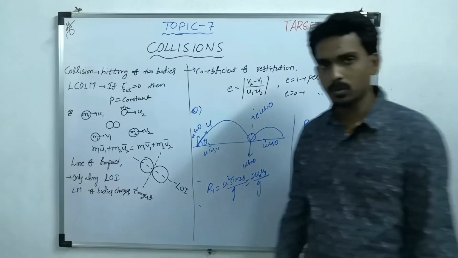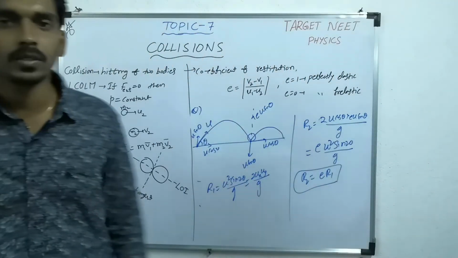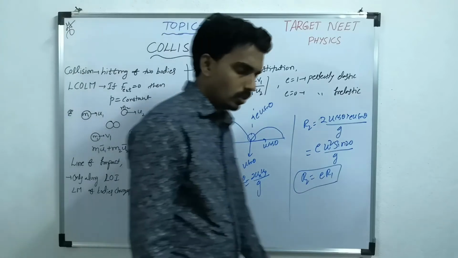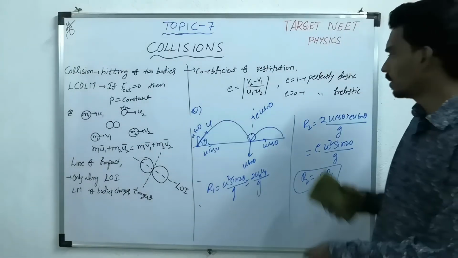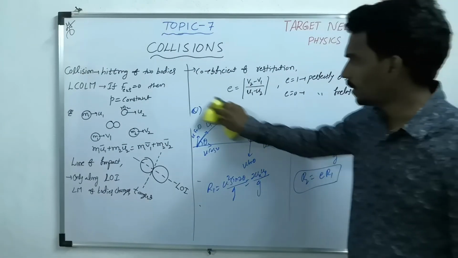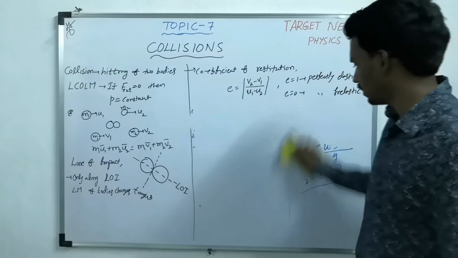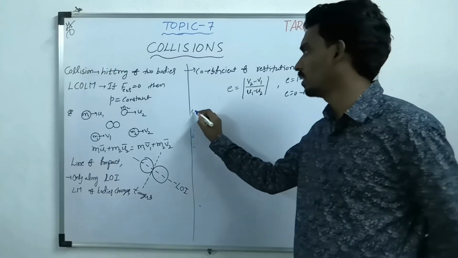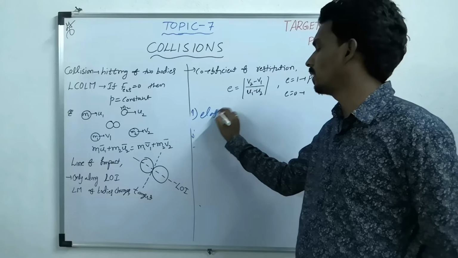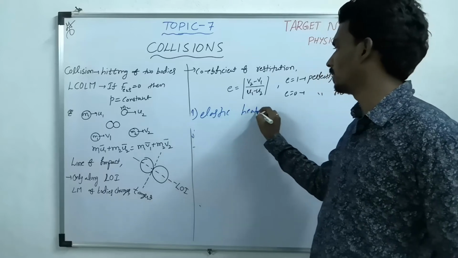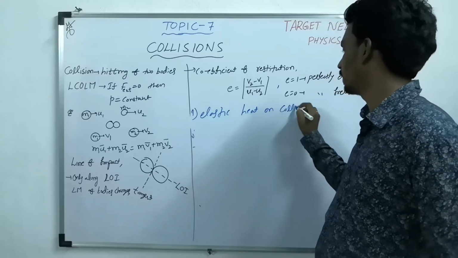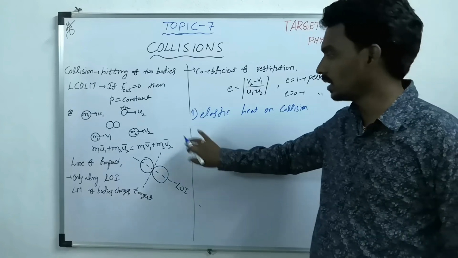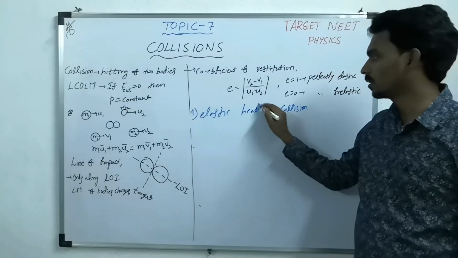What are all the types of collisions? What kind of questions we can expect based on collisions? Based on the collision, questions will be asked about, first one, elastic head-on collision.